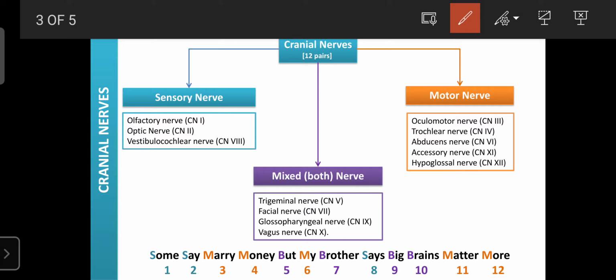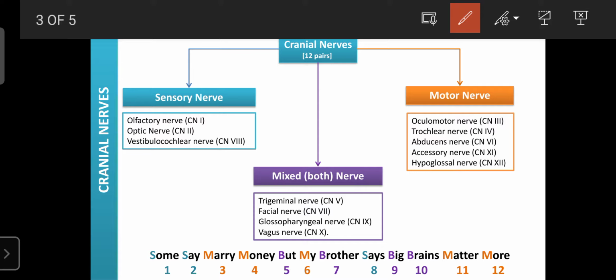Regarding the mixed or both nerves, the following nerves are both sensory as well as motor. They carry the sensation as well as send the response to the organs, and those are known as mixed nerves, both sensory and motor.